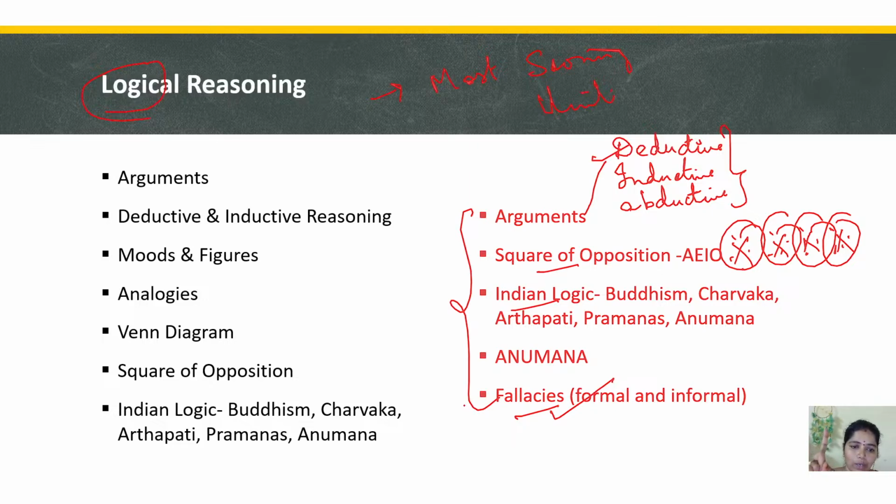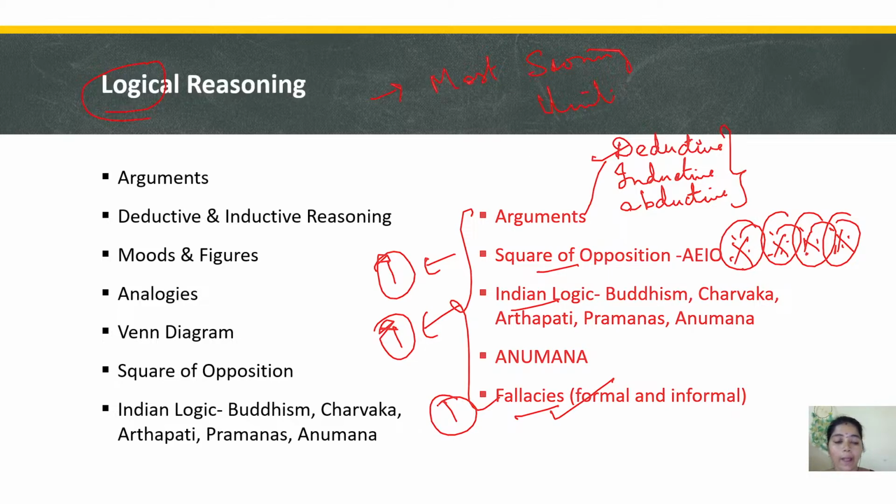Fallacy, definitely one question will come. Square of opposition, one question will come. Indian logic, one question will come. Without understanding the concept, we cannot attempt statement-based questions, sentence-based questions, or match the following. When we prepare properly and understand the concept properly, definitely we can crack it.